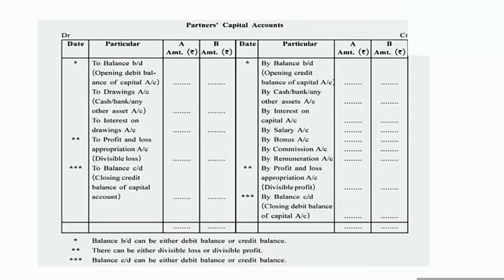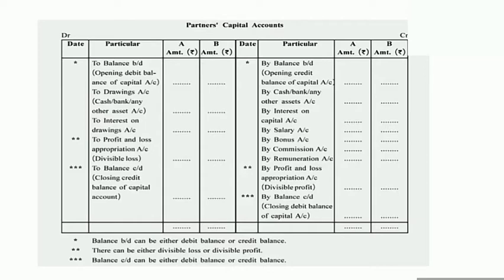After salary, bonus. If a bonus is paid by the firm to the partners, same as salary, then it is recorded in the column of A and in the column of B. After bonus, commission. If any commission is paid by the firm to the partners, then it goes on the credit side of the partners' capital account, same as salary and bonus. Commission will also be recorded on the credit side of the partners' capital account in the column of partner A or B, or A and B both.